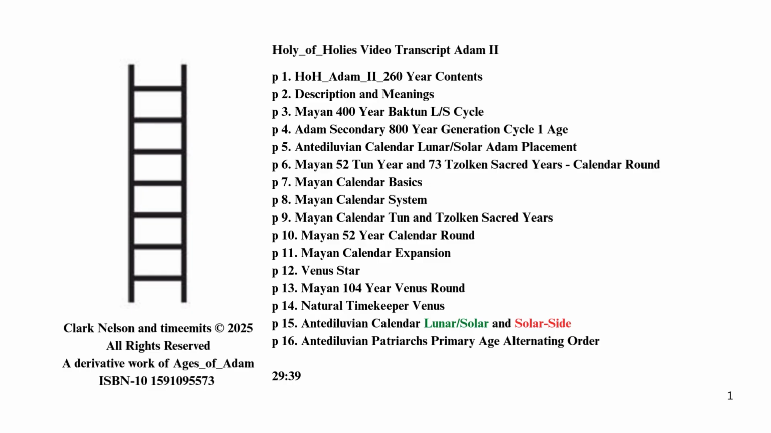Antediluvian calendar lunar/solar and solar side. P16. Antediluvian patriarchs primary age alternating order.